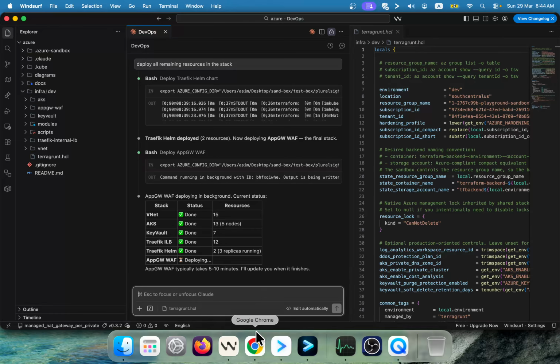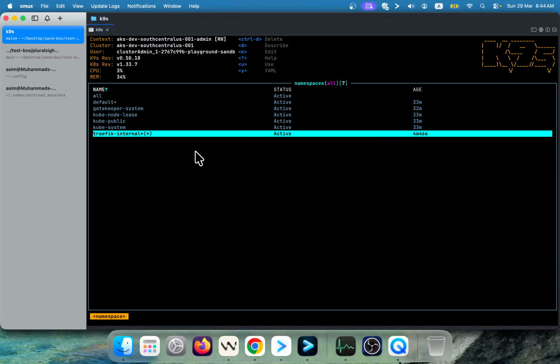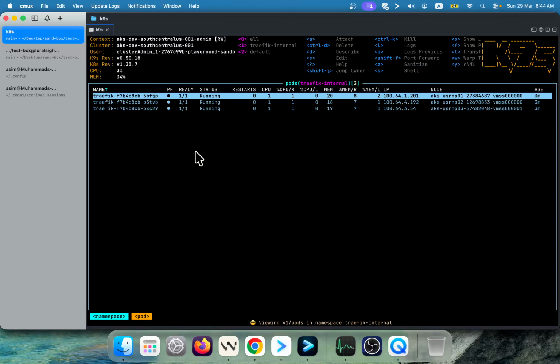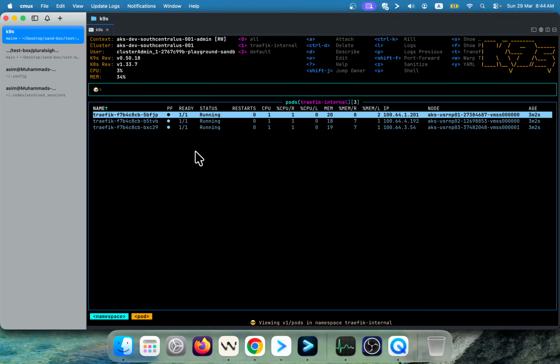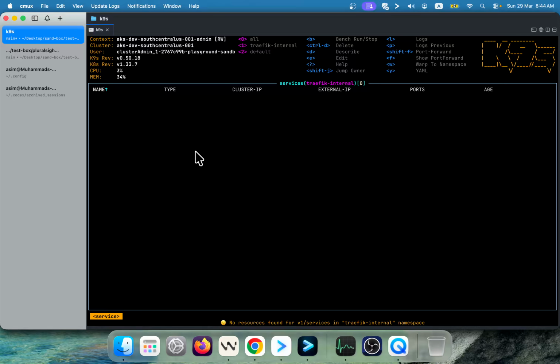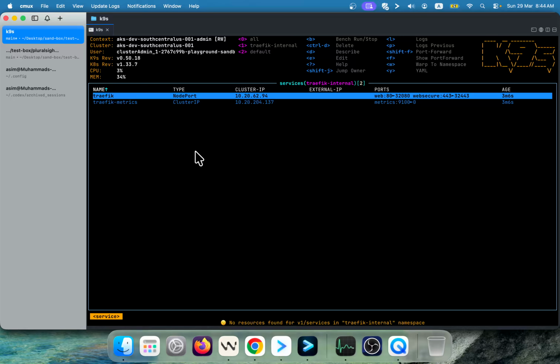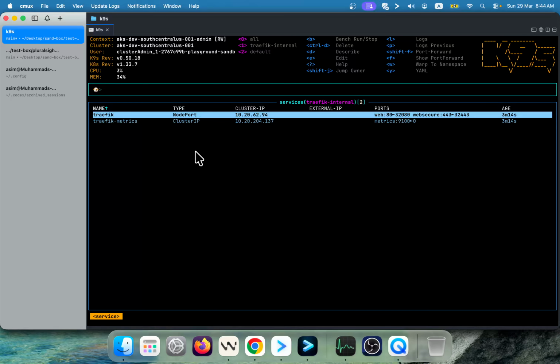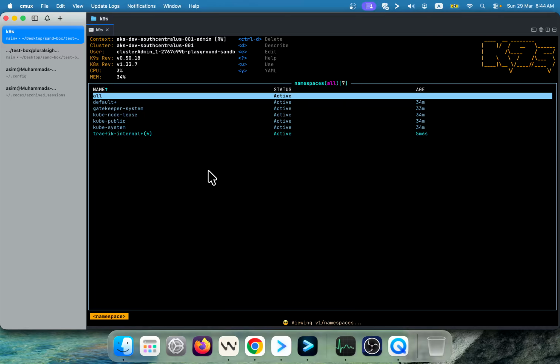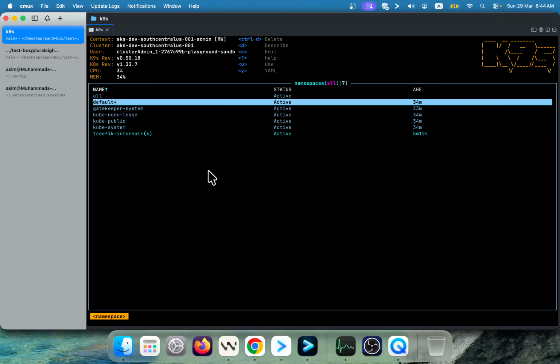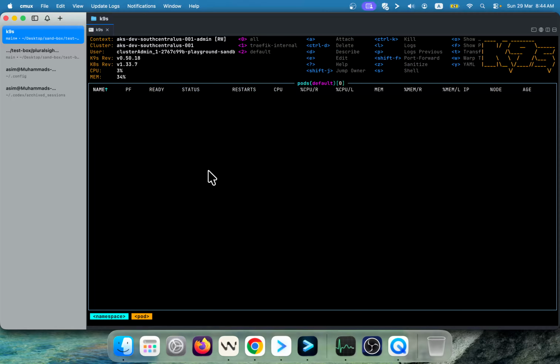So if I navigate to this section, for instance, here I've accessed my cluster in K9s, and you see our Traefik is deployed. If I navigate to the services section, you see it has deployed the Traefik, right? And if I go back to the namespace section, the rest of the applications are actually deploying, and in the default namespace our application is going to be automatically deployed.